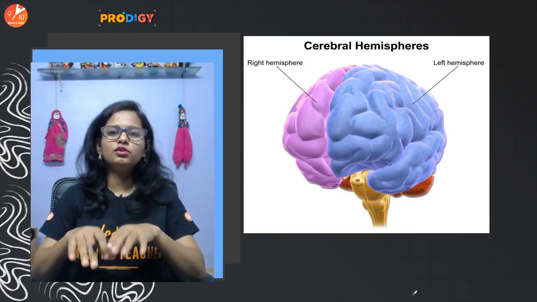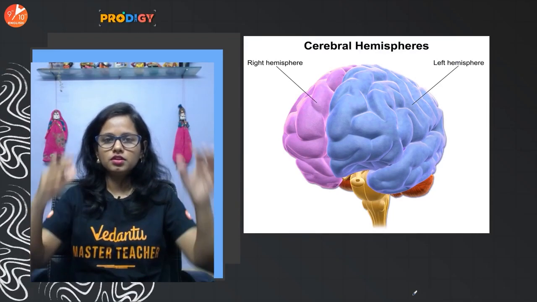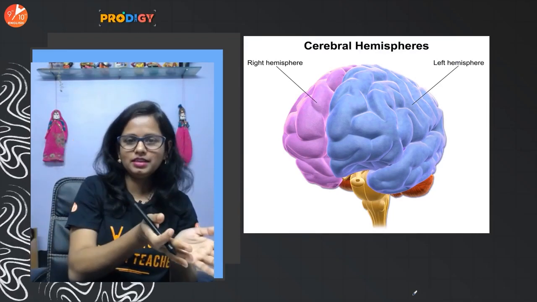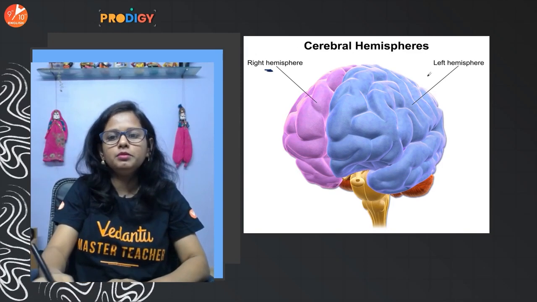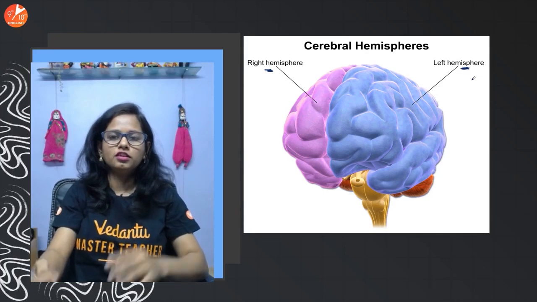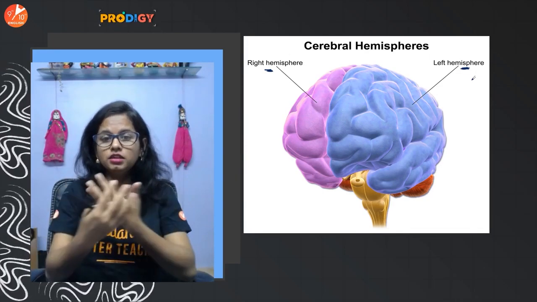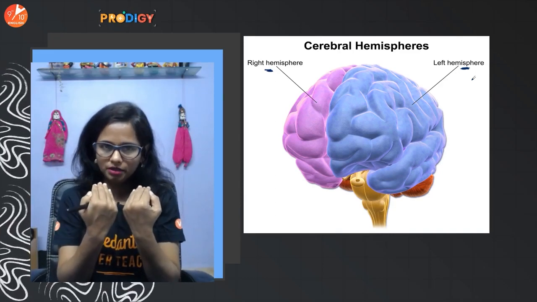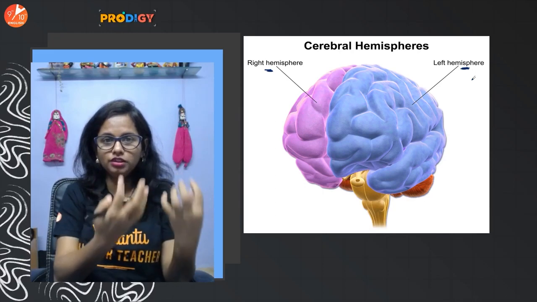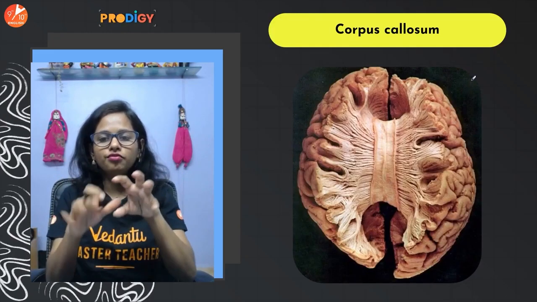Now, as I told you, the forebrain has two regions, the cerebrum and the diencephalon. The cerebrum is divided into two parts, the right cerebral hemisphere and the left cerebral hemisphere. These two parts of the cerebrum interact with each other, and information is passed between them with the help of tough fibers.